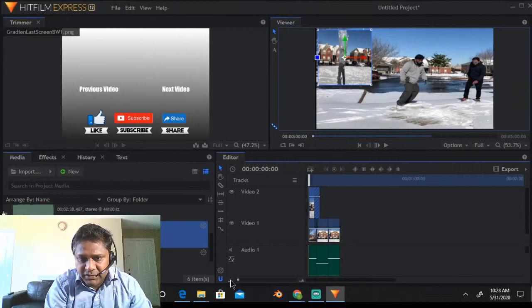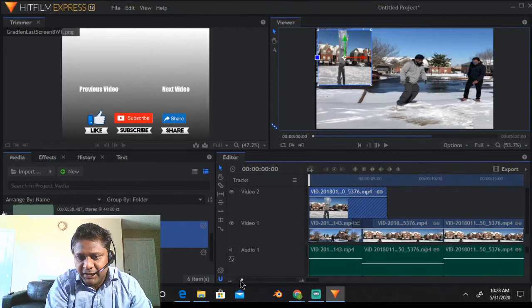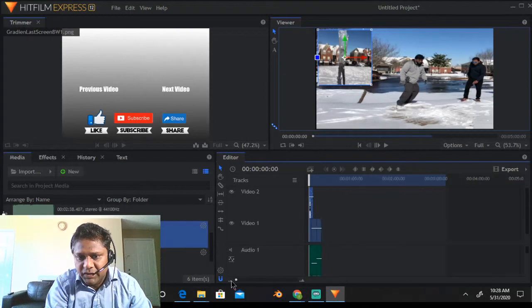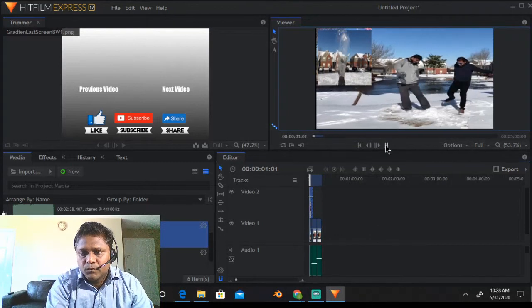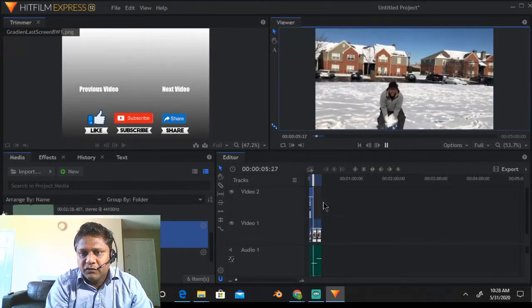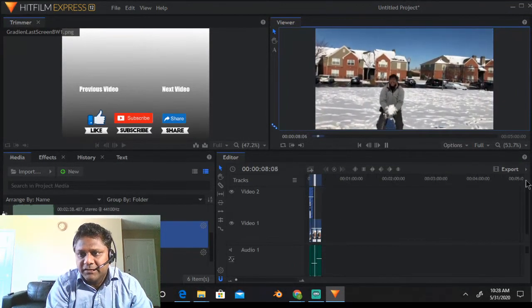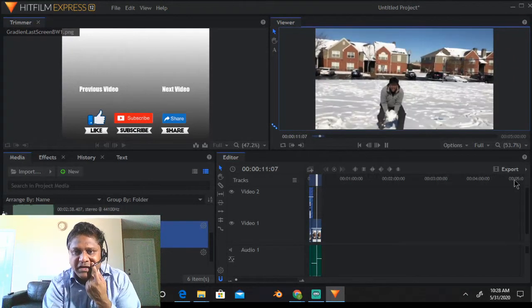This is a very interesting tool. If you want to see very deep into things, you can just zoom in. Otherwise, you can put it at the default and see. In this situation, I want it zoomed out. Okay, so now you see. If we export now, our video will end here. Previously it went till this place, so now if we export, it will end here.